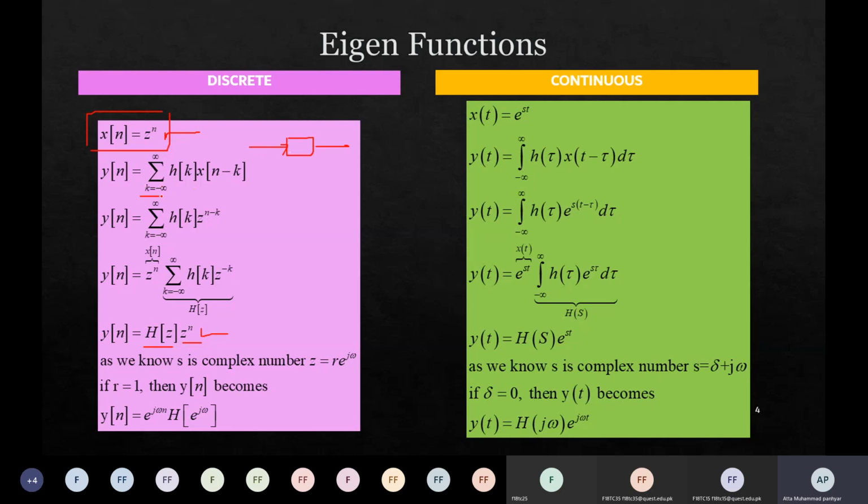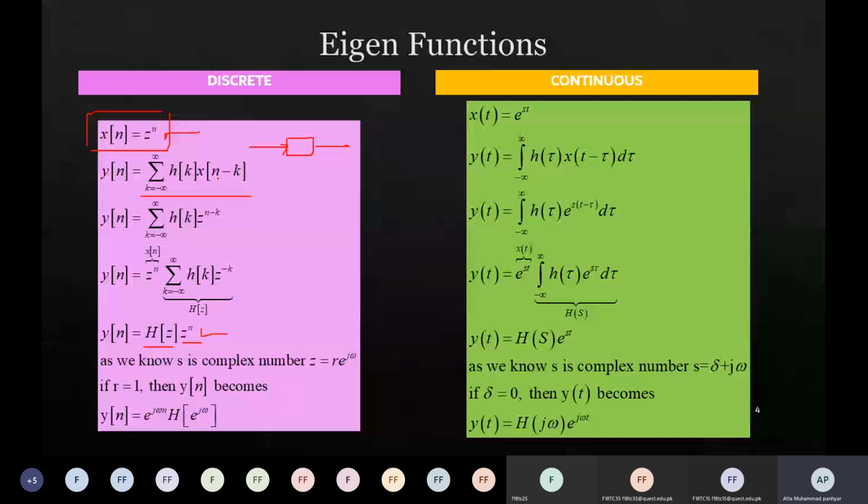We know convolution is found by this equation: the summation from minus infinity to plus infinity of h[k] x[n-k]. Now we have x[n] equal to z^n, so shifted it is z^(n-k).